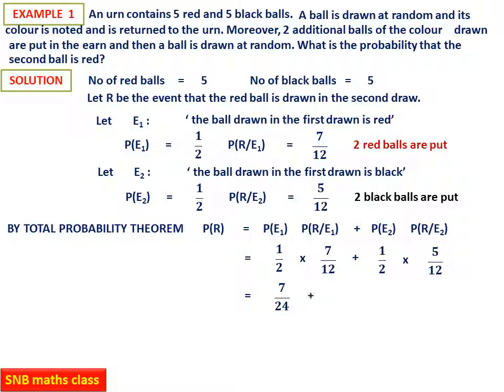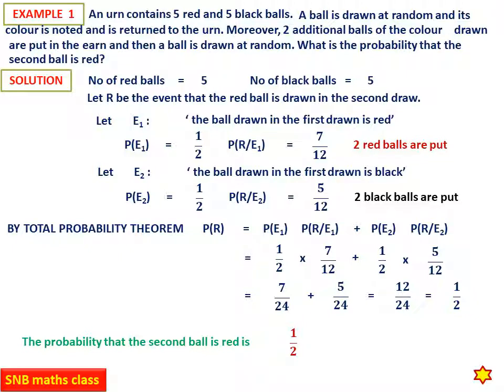Simplify, you get 7 by 24 plus 5 by 24, 12 by 24, which you can simplify, so you get 1 by 2. Therefore, the probability that the second ball is red is 1 by 2. So this is the only one example given in the exercise which is based on total probability theorem.